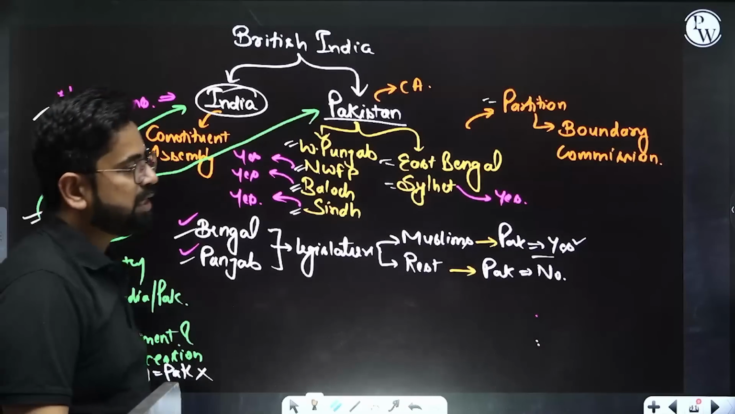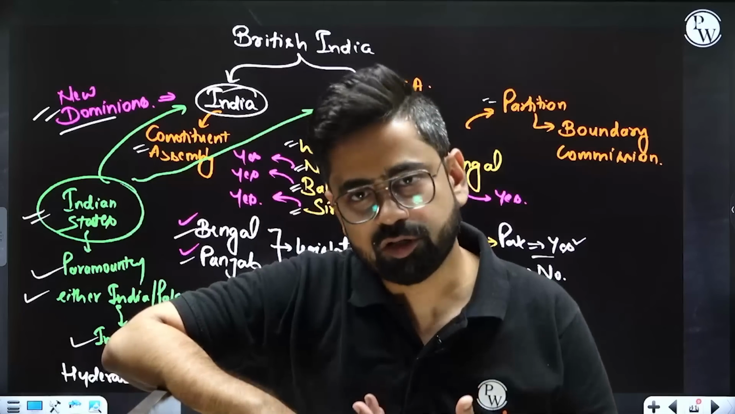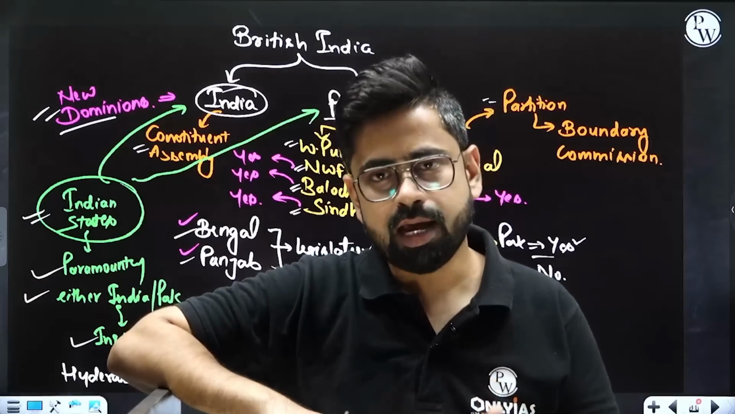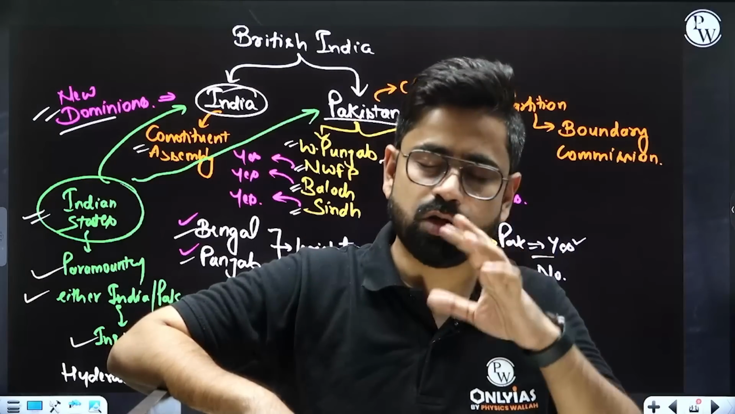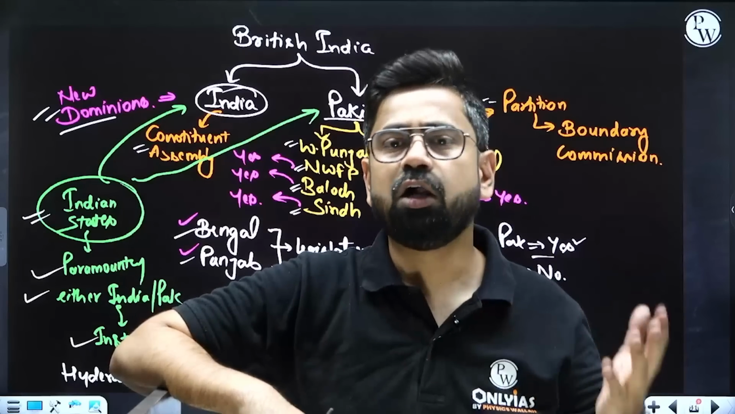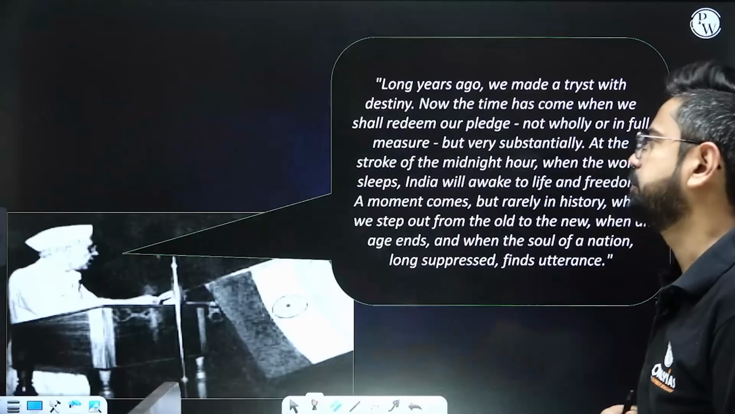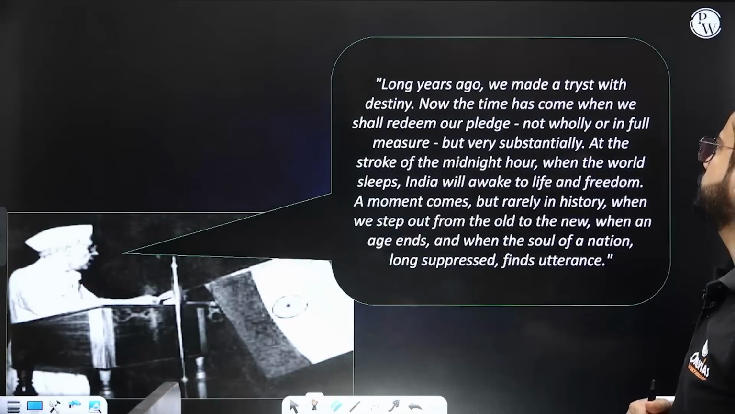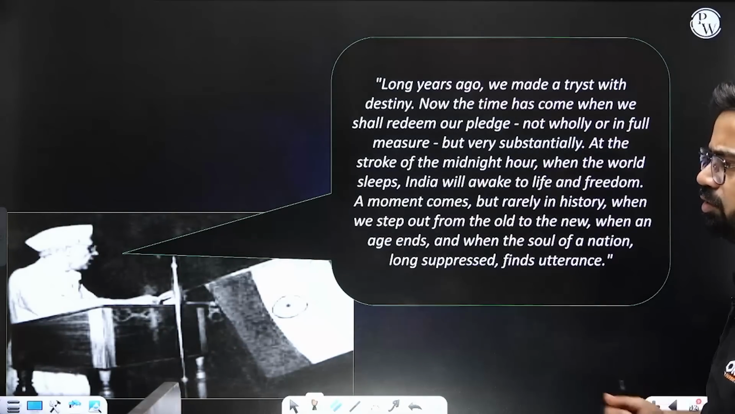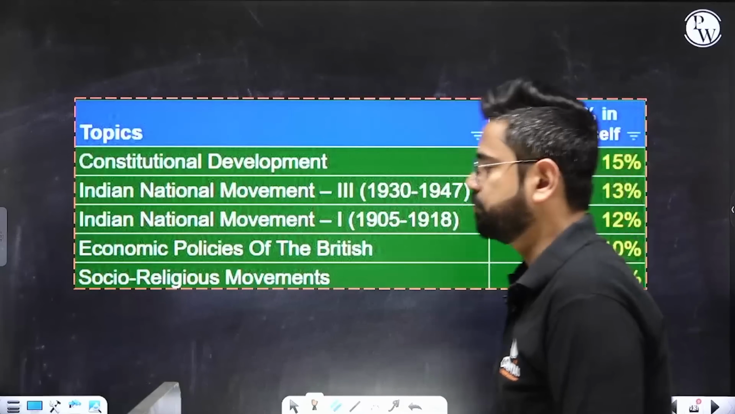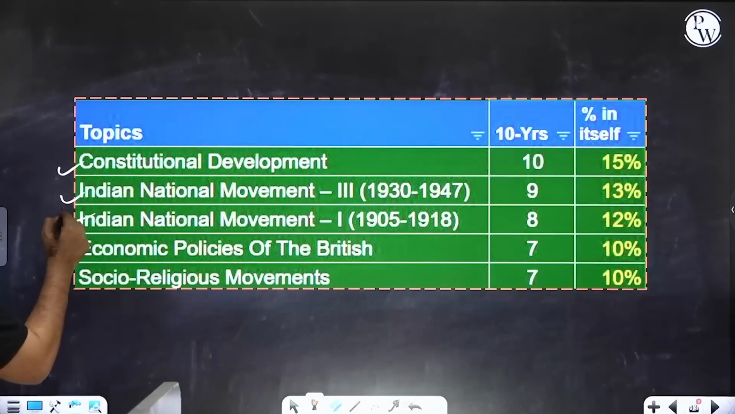So by 15th August, Jammu and Kashmir, Hyderabad and Junagadh, only 3 states were there who did not join India, or who did not join anyone, and the rest were all sorted. That is something we solved later on. So yeah, long years ago we made a tryst with destiny. So finally on 15th August 1947, or the night of 14th August 1947, this speech was made. So now we have seen all the plans, plus the middle one as well.